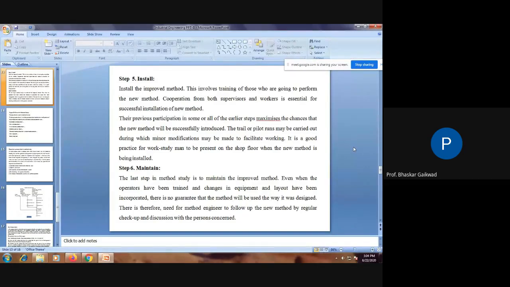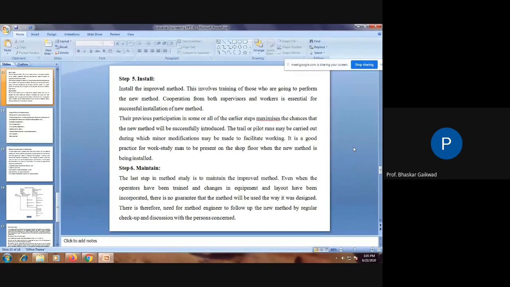So you can think about the manpower. Cooperation from both supervisor and worker is essential for successful installation of new methods. There should be support from the supervisor, and workers should not oppose the new method. So you can discuss with supervisors and workers before installation of the new methods.